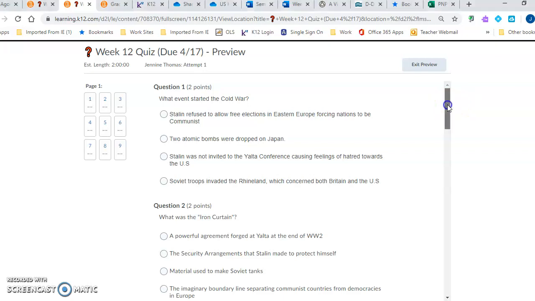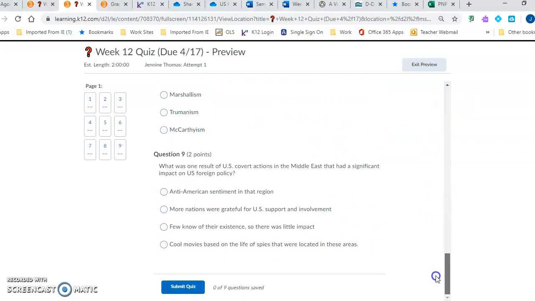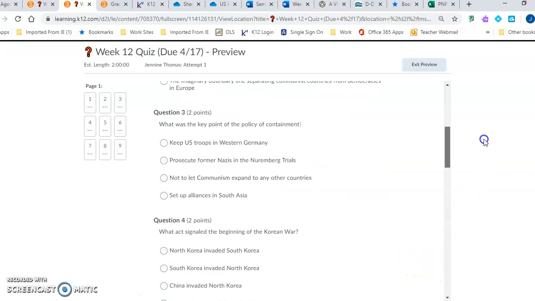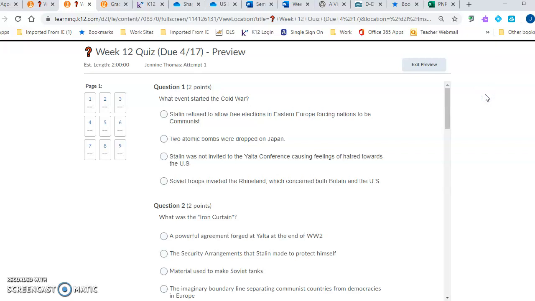This quiz will have a total of 9 questions. When you get to the end of the quiz, make sure to click Submit Quiz so that the grade shows up in your gradebook and is visible to you on your end. We will be reading the question and the answer options for each question.